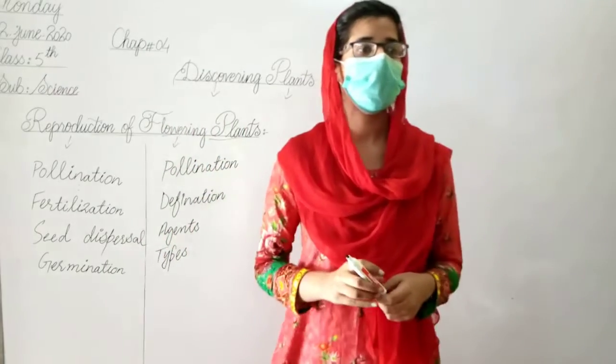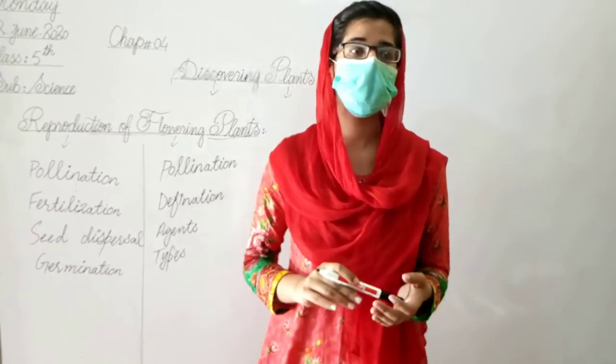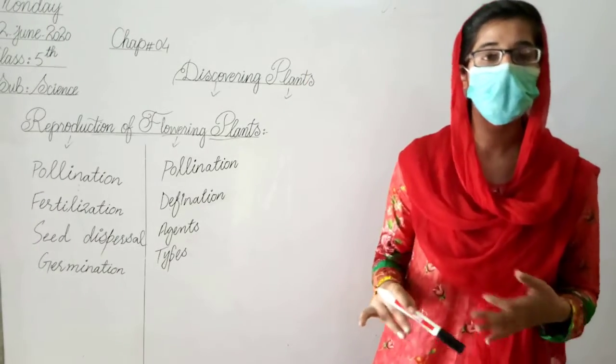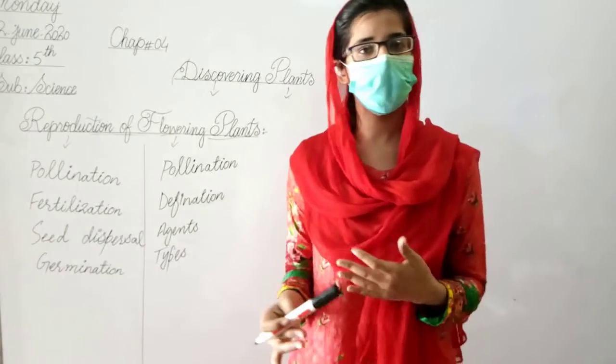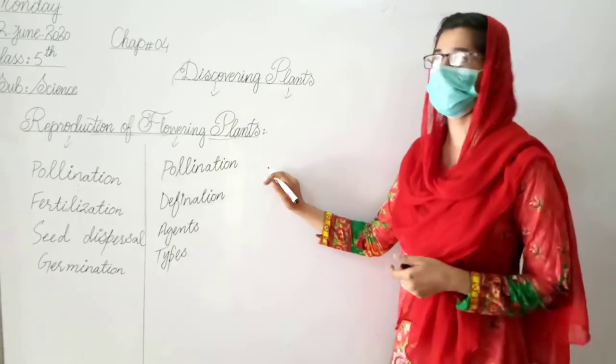What is pollination? The transfer of pollen grains from the anther of a flower to the stigma of the same flower or a different flower or different plants is known as pollination.